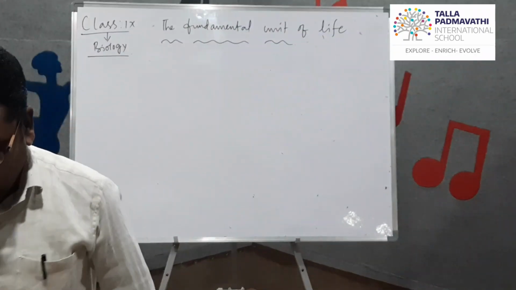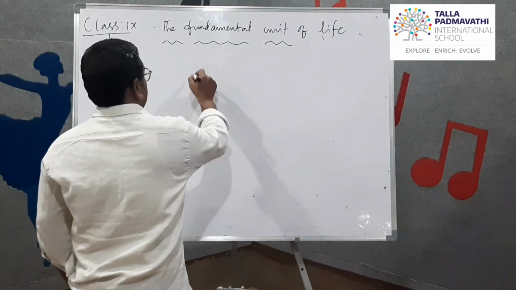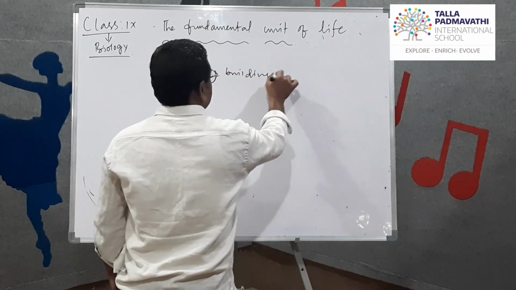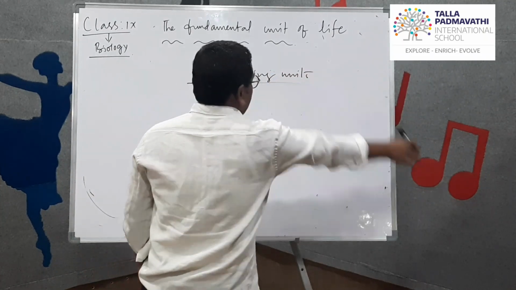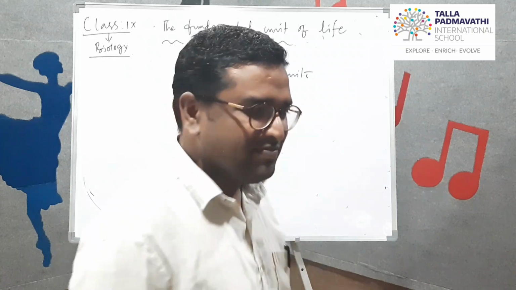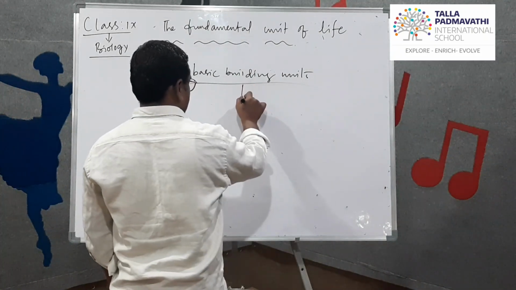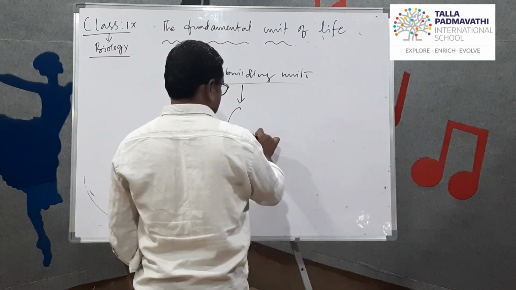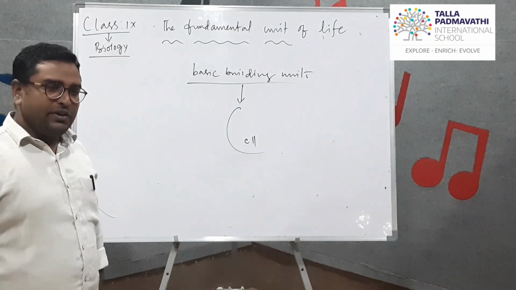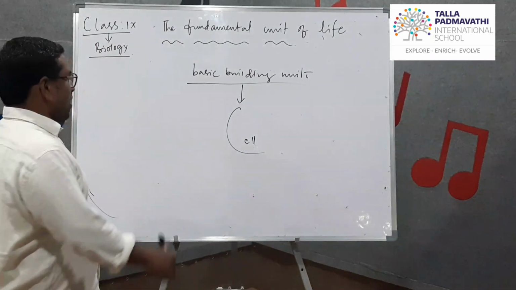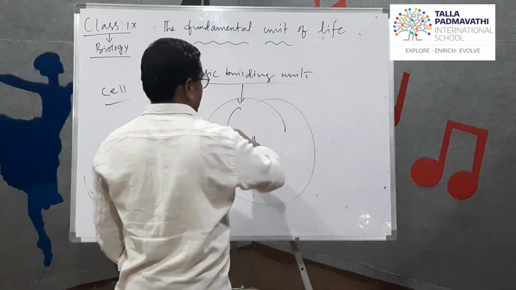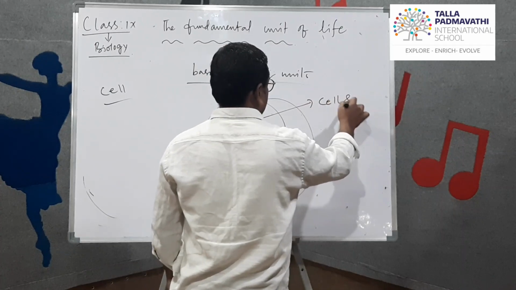What are the basic building units of the body? The basic building unit of the body is the cell. Just as onion is made up of cells, our body is also made up of cells.